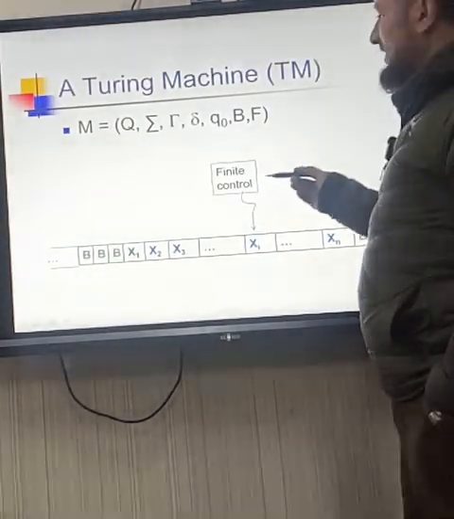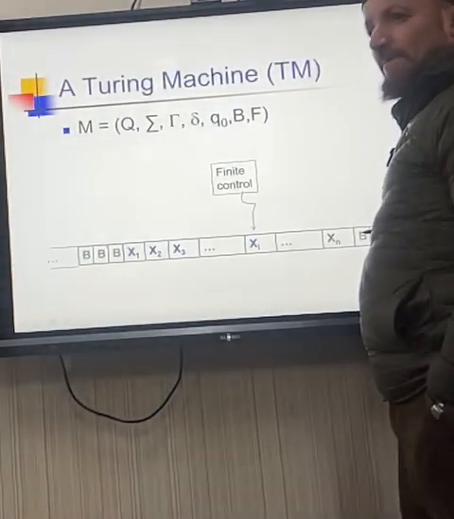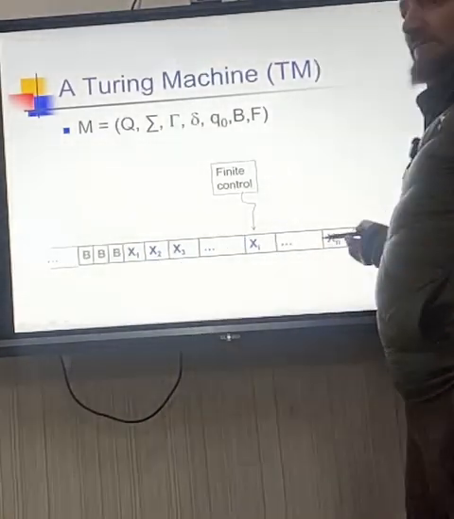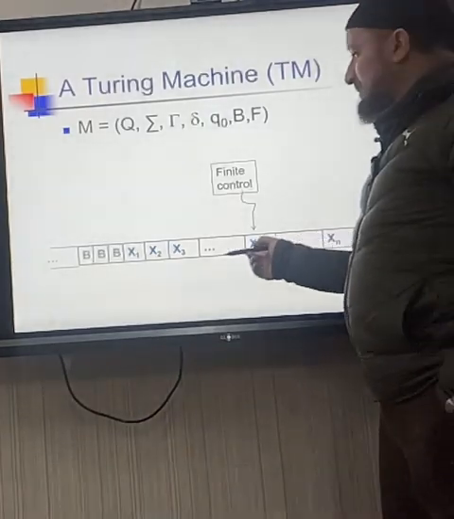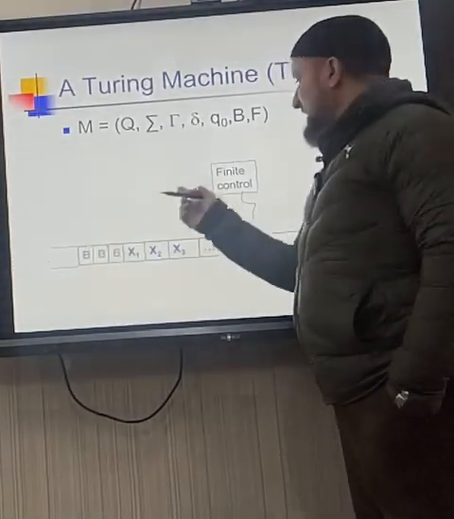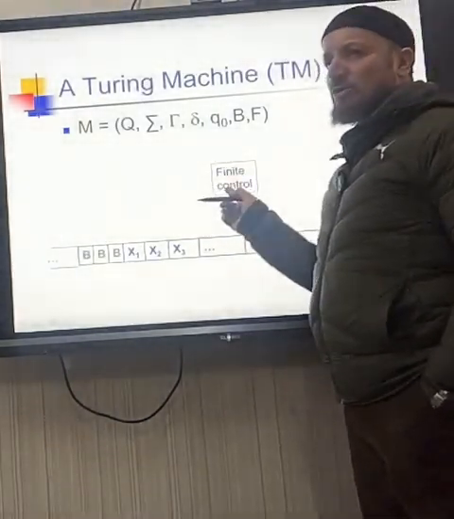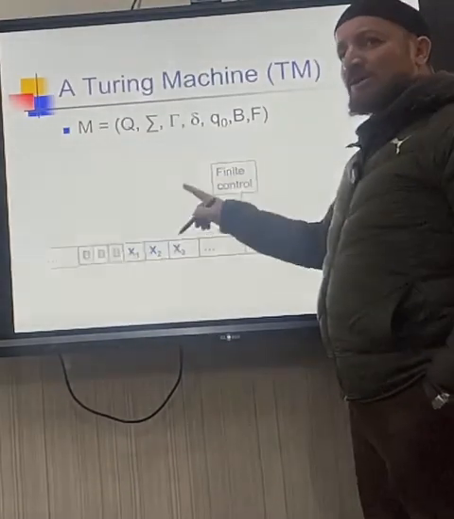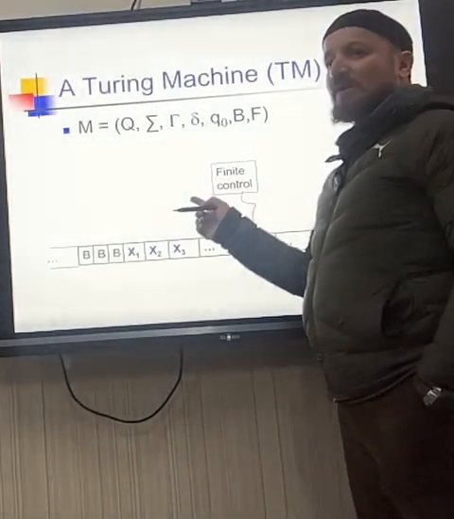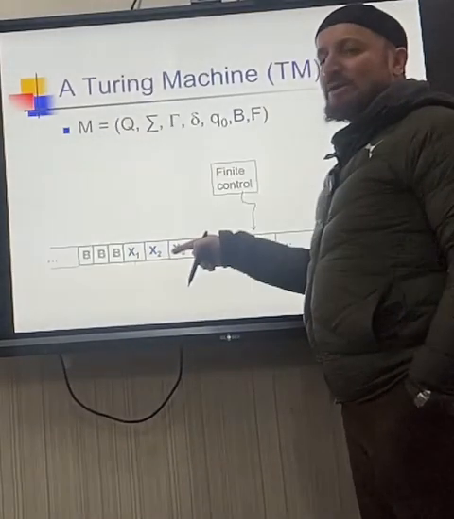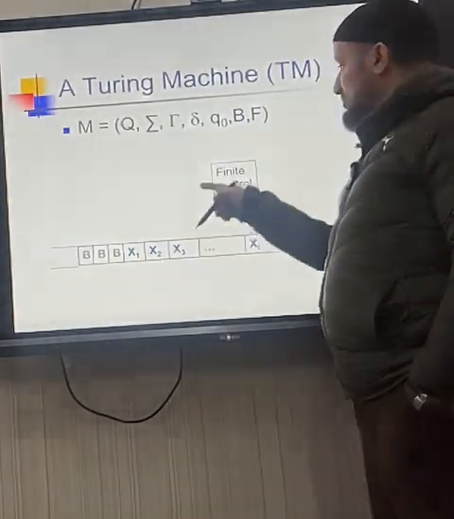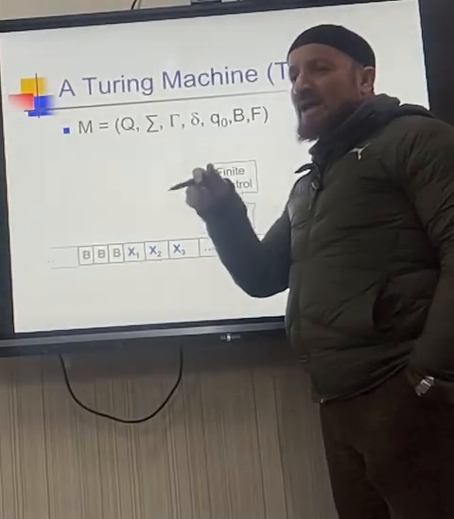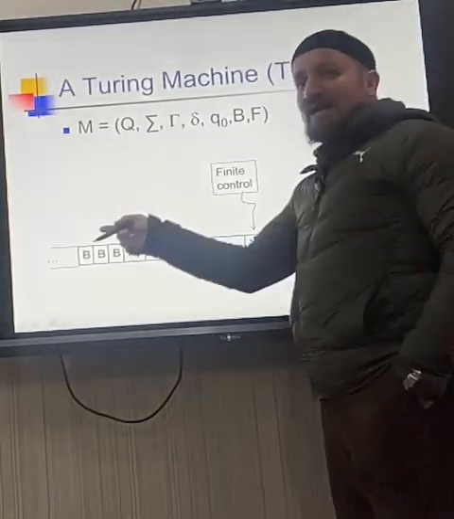Now, in a Turing machine, what do we have? We have infinite memory. We have infinite tape memory. And we have a kind of a computer called finite control. It will tell us something to be written on the tape or something to be read from the tape. What you want to read from tape, what you want to write to tape. So that is what your finite control decides. What do I have to read from the tape, what to write, whether to go left or go right.